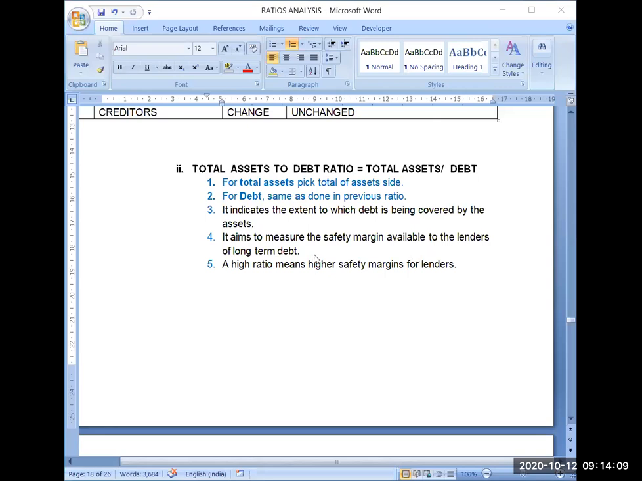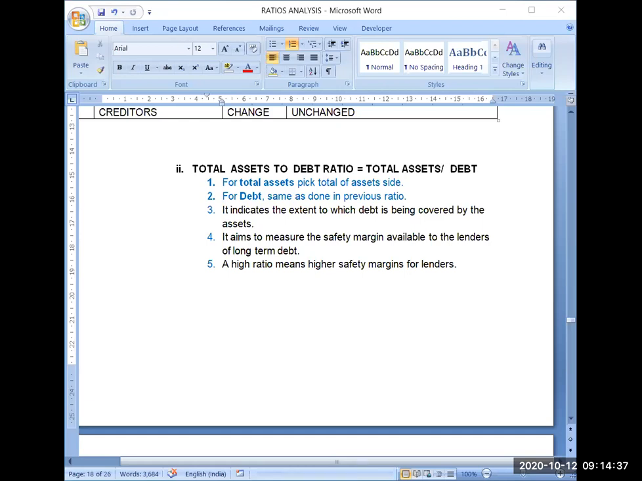Now for what reason are we calculating this ratio? It indicates the extent to which debt is being covered by the assets. Creditors calculate this ratio to find their safety, how safe they are. Because the more assets the company has, the safer their debt will be.